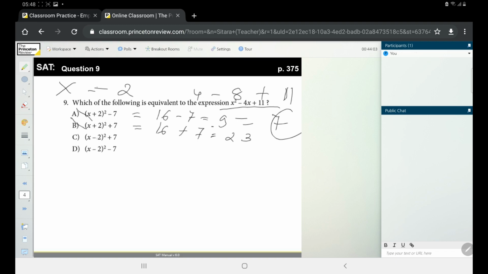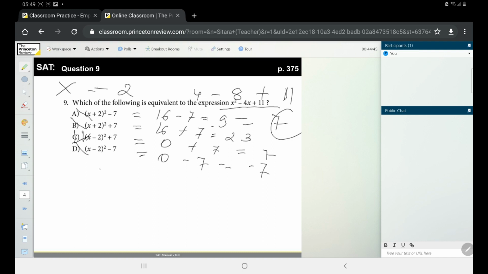Eliminate B. Go to the C option. If we plug in 2 here, it will be 0 plus 7, which is equal to 7. It matches our target value. C can be the correct answer, but let's check D. It will be 2 minus 2 squared, which is 0, then 0 minus 7 will be minus 7. So minus 7 and this one is 7, and it also doesn't match our target value. So D is also not the correct answer. So C will be the correct answer.